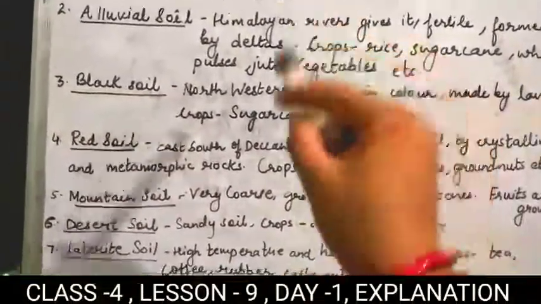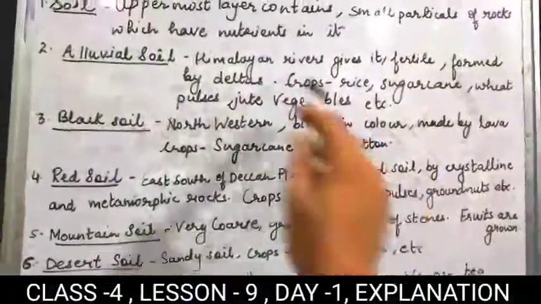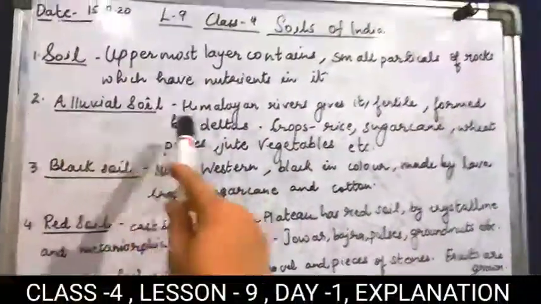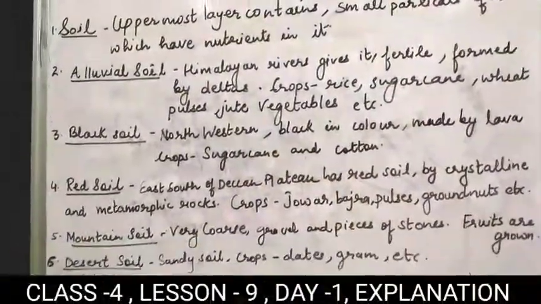Okay students, in which areas is black soil found? We are growing sugarcane and cotton. In which area is alluvial soil found? We are growing rice, sugarcane, wheat, pulses, jute, vegetables, etc.